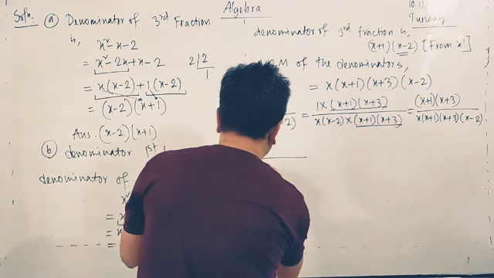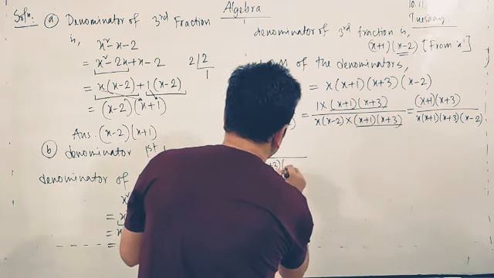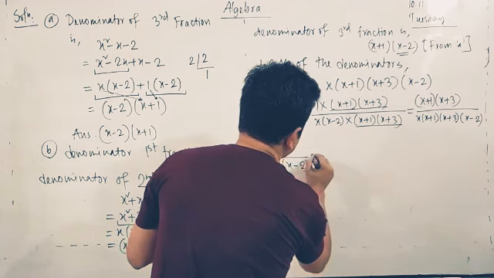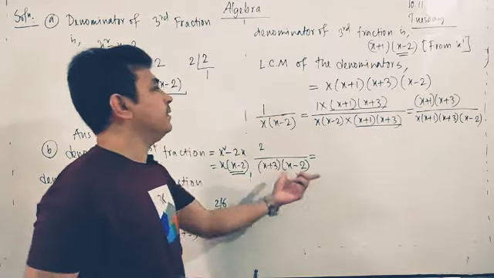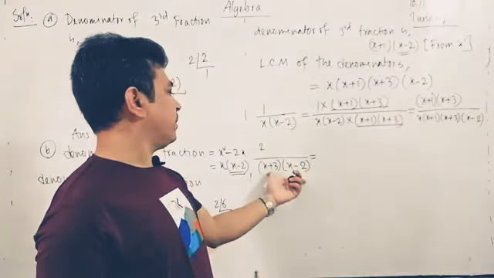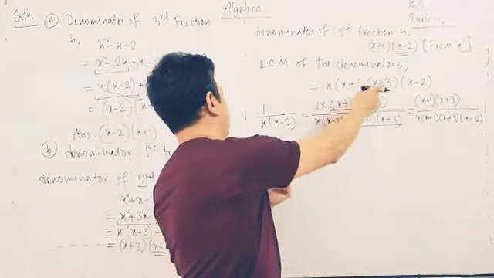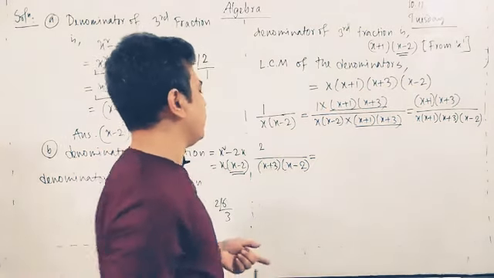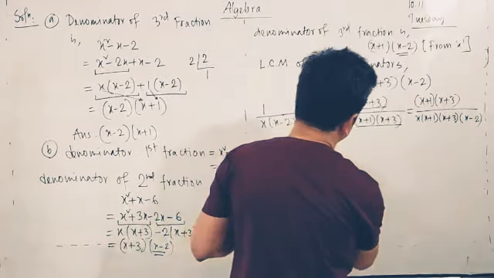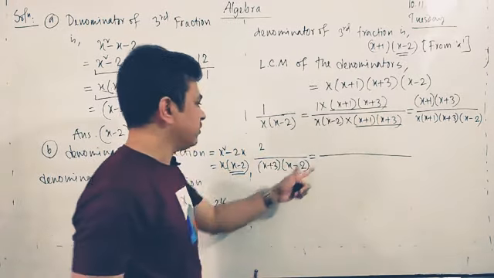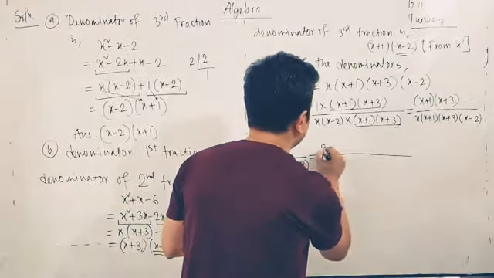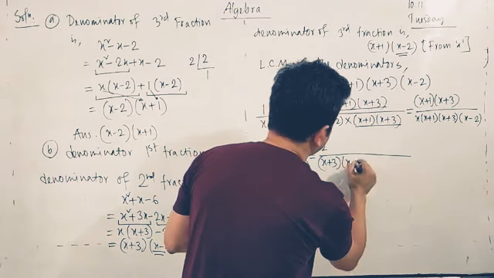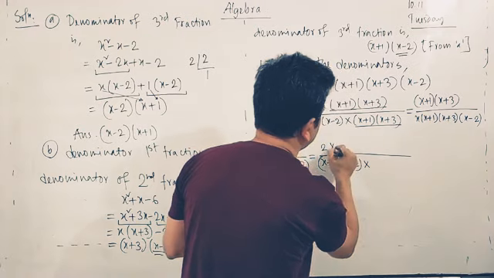If we divide the LCM by x plus 3, x minus 2, then x plus 3 and x minus 2 are gone, and we get x into x plus 1. So we write this fraction directly here: 2 divided by x plus 3 and x minus 2, and after that we have to multiply.